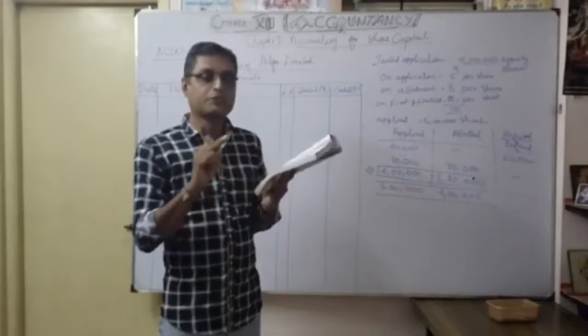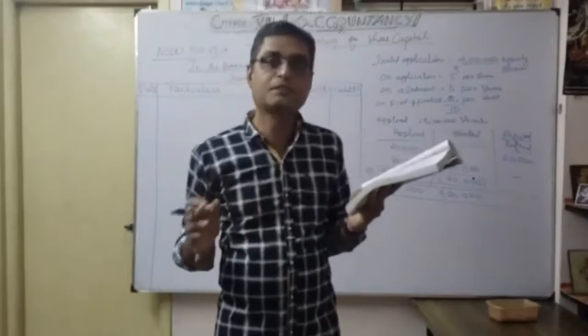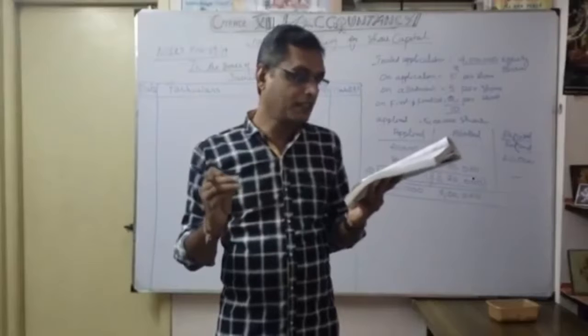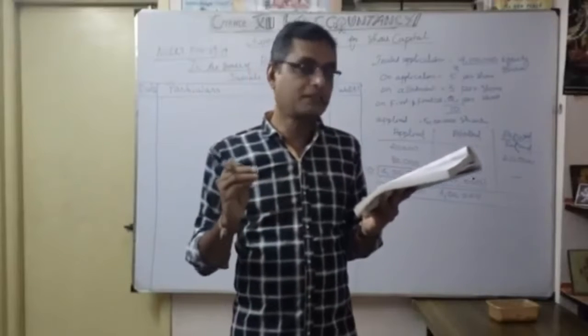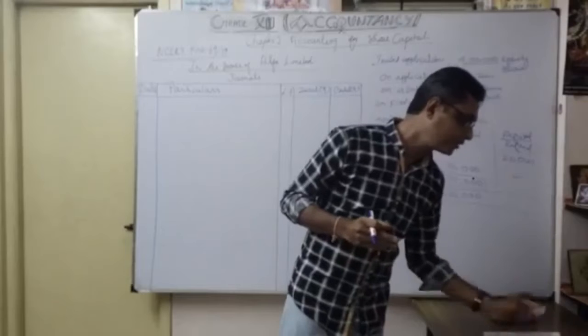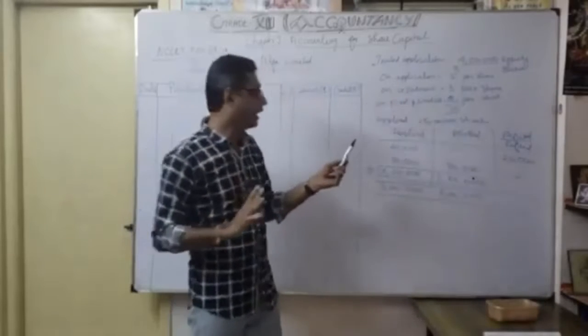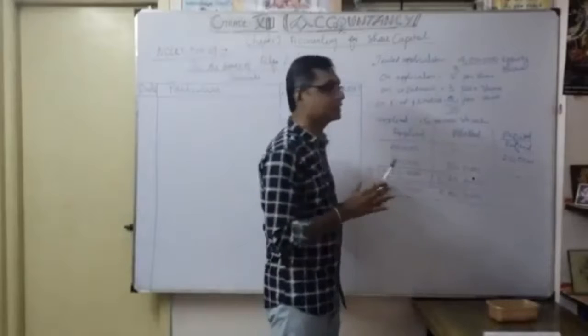The shares were reissued. Whoever's 400 shares were forfeited, we are going to reissue at 9 per share. Show the journal and prepare the cash book to record the above. Okay, this is the discussion we are going to do now. So first, before that, as a synopsis, you have to write like this. Then only you will know how the pro rata basis calculation works.